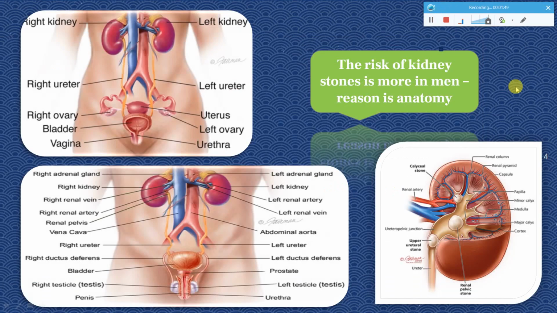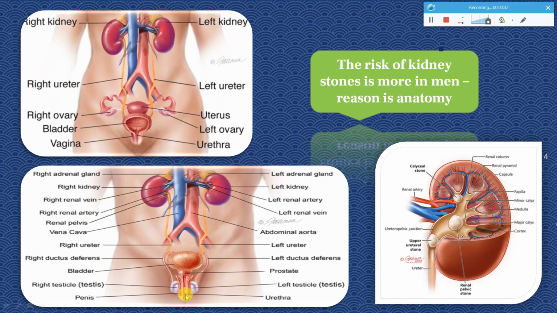Coming to the kidney structure, it is something like this. You have the kidneys, the right and the left kidney, the ureter, the bladder, and the urethra and the vagina. This is the anatomy of the female, and this is the anatomy of the male. You can see in the case of the male, near the testicles and penis, this region is very narrow, because of which the chances of kidney stone formation and the painful nature of kidney stones are greater in male candidates in comparison to female candidates. So anatomy is the main reason for this. Because of the narrow opening here, the chances of blockage and pain are more in males.